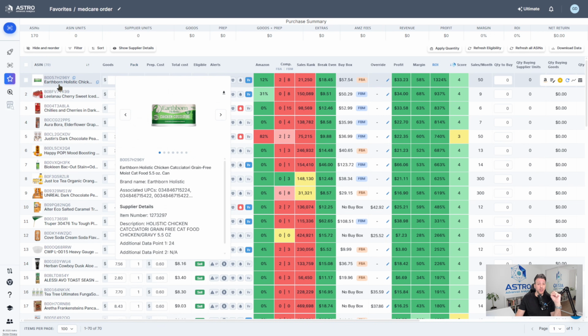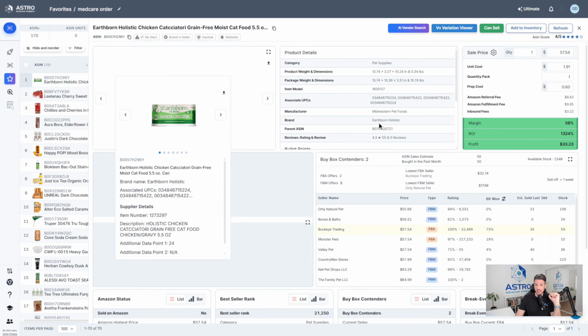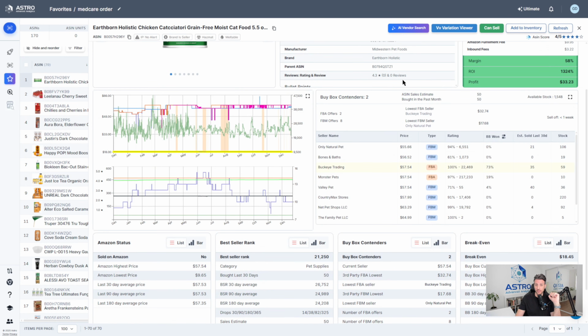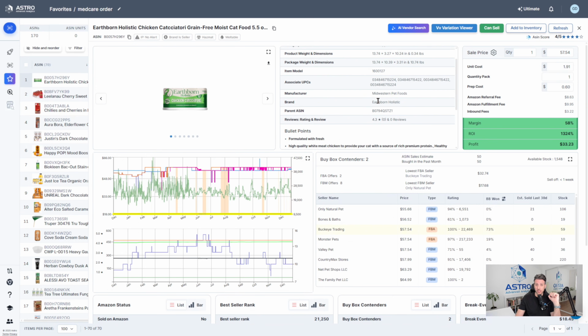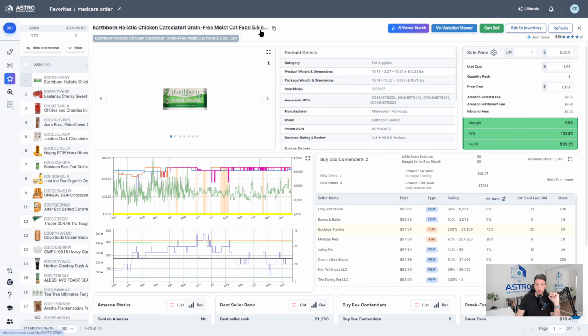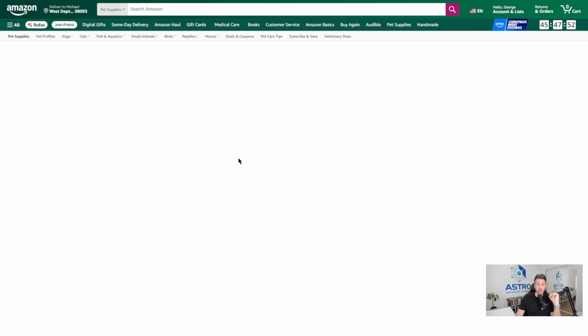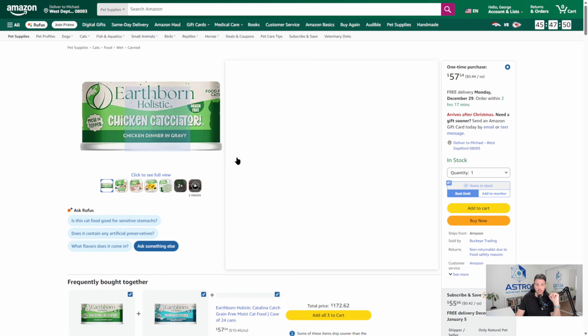So let's go. I'm hovering over this. You know what? It doesn't indicate to us that it is a multi-pack from Amazon. Let's open up more information from this listing. Let's check out the product details and see if it is a multi-pack or not. So it does actually seem like it's super profitable. When I see things like this, I like to check it out on the actual listing.